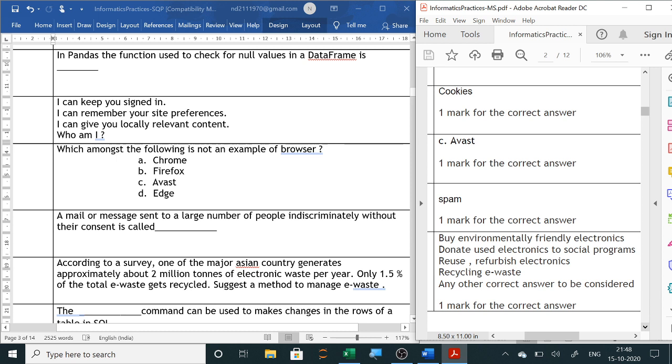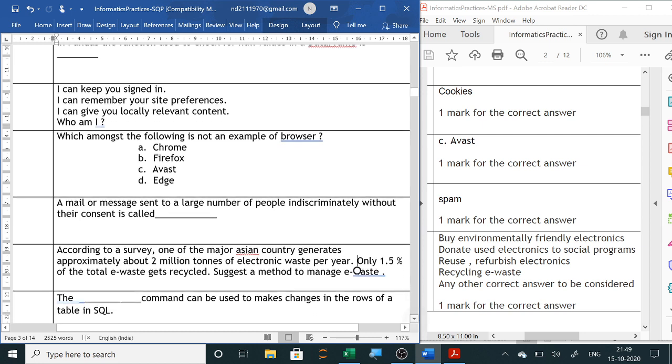Next, a mail or message sent to a large number of people indiscriminately without their consent is called spam. Now, spam we all know, when we are using our mail, there are many spams without our knowledge, sent to a large number of people. So this mail is called a spam.